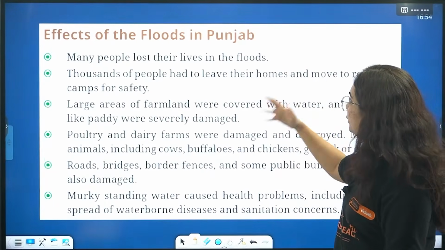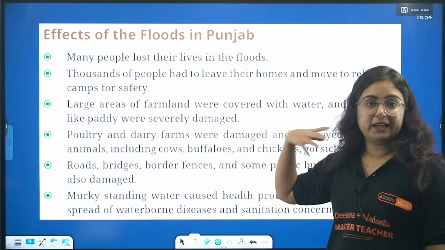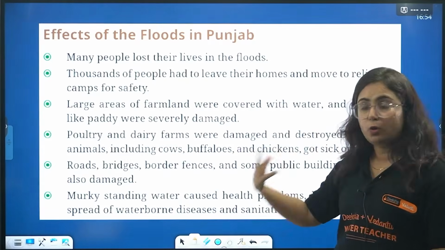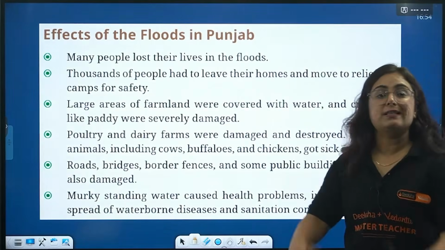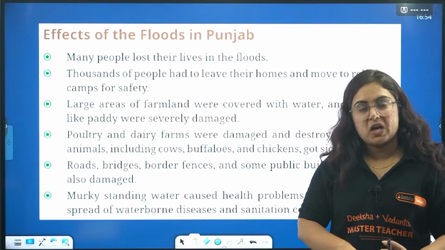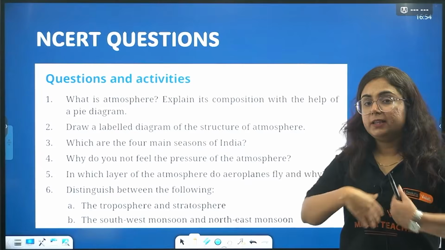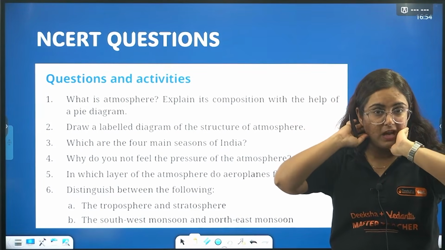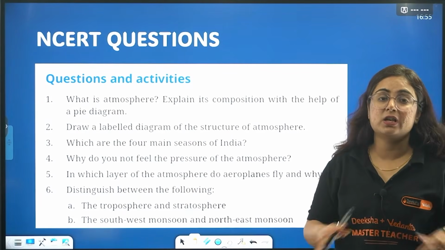Many people lost their lives, thousands of people had to leave their homes, large areas of farmlands were destroyed, including the paddy and the wheat grown over that time. Poultry and dairy farms were damaged and destroyed, roads, bridges, border fences, public buildings all damaged, and there were health problems among humans who were standing in the water for a longer time. These were the impacts, and these are not only the impacts in Punjab, beta, it is the effect in every region impacted by floods, like recently Assam. I hope that you don't study any such case study next year, because we don't want any such natural disaster